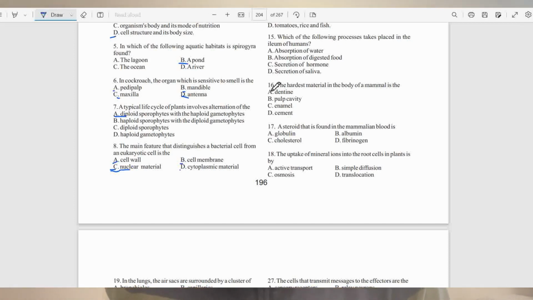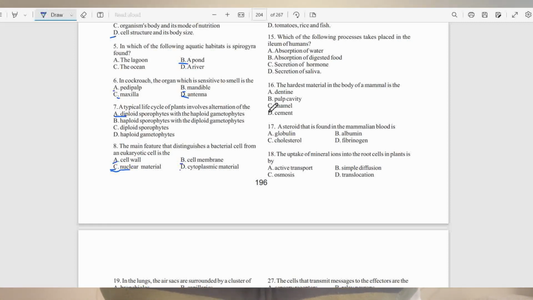Question number 16. The hardest material in the body of a mammal is A, dentine, B, pulp cavity, C, enamel, D, cement. The right answer to this question